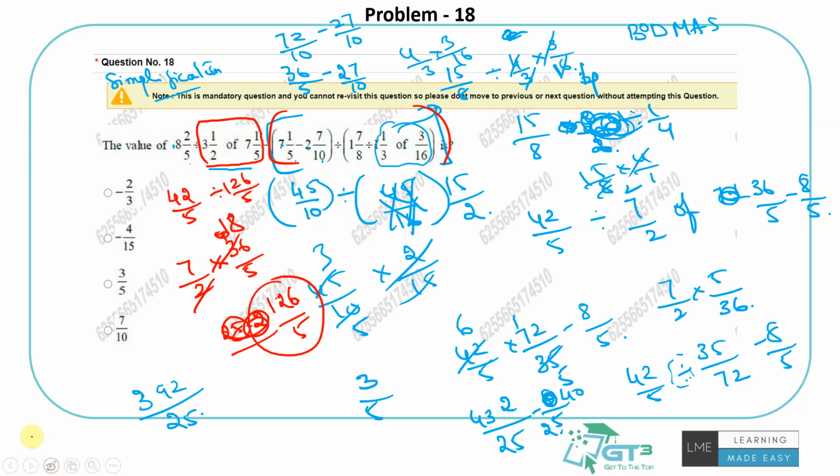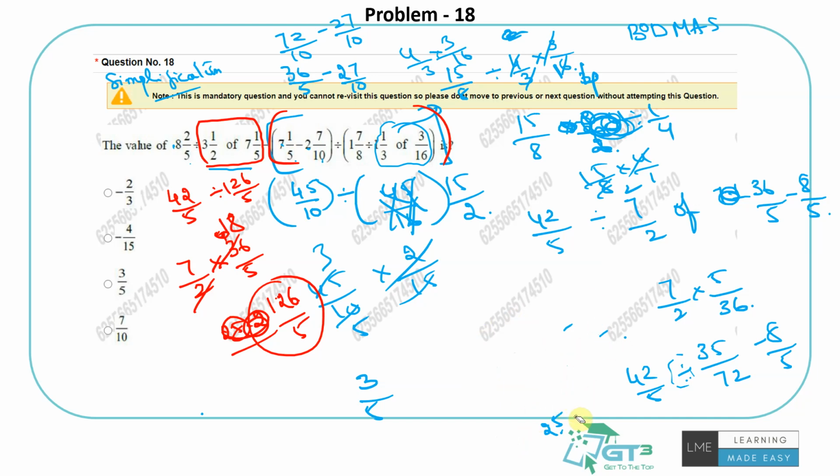So let me just erase all the mistakes I did. This was 42 by 5, but somehow I did a mistake here. 7 by 2 of 36 by 5. So why did I do the reciprocal?